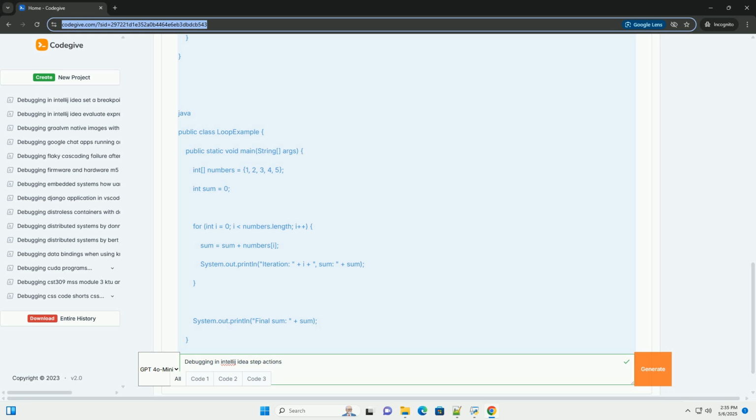In the condition field, enter a Boolean expression. For example, if you only want the breakpoint in the add method to trigger when y is greater than 5, you would enter y > 5. 3.